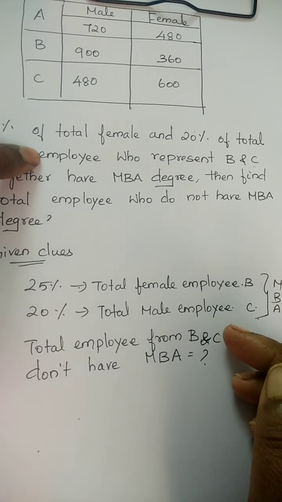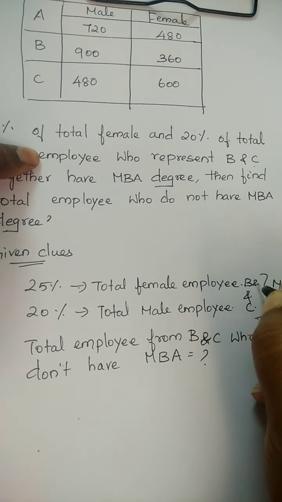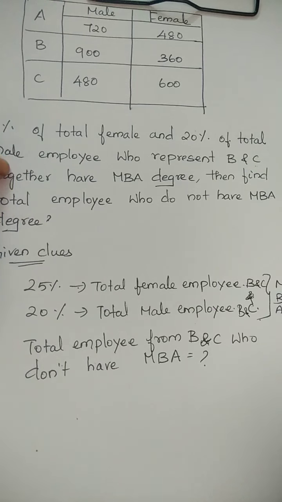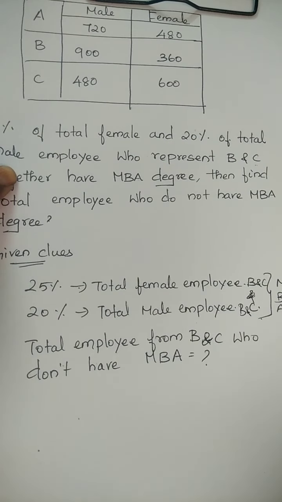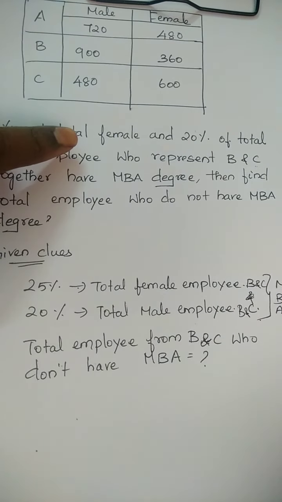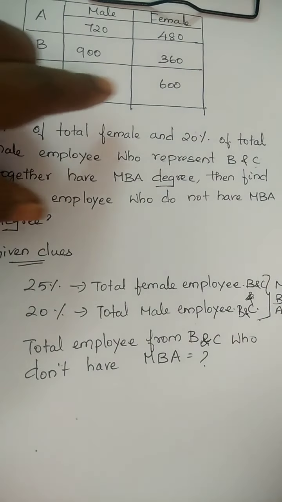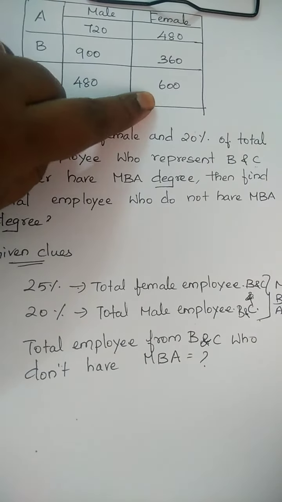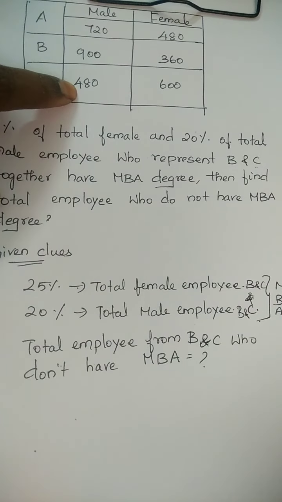So B and C here, here also B and C, and here also B and C. 25% of male employees in B and C, 25% of female employees in B and C, and 20% of male employees in B and C.